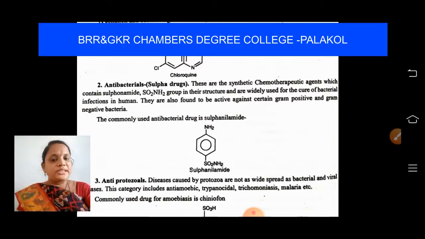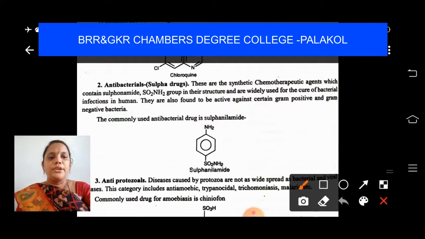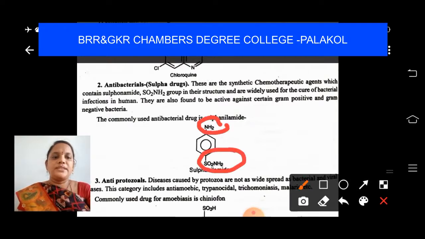The commonly used anti-malarial drug is chloroquine, and the commonly used antibacterial drug is sulfanilamide. As you look into the structure of sulfanilamide, you have a benzene ring with NH2, and exactly at the para position you have SO2NH2 also. NH2 and SO2NH2, okay, students.